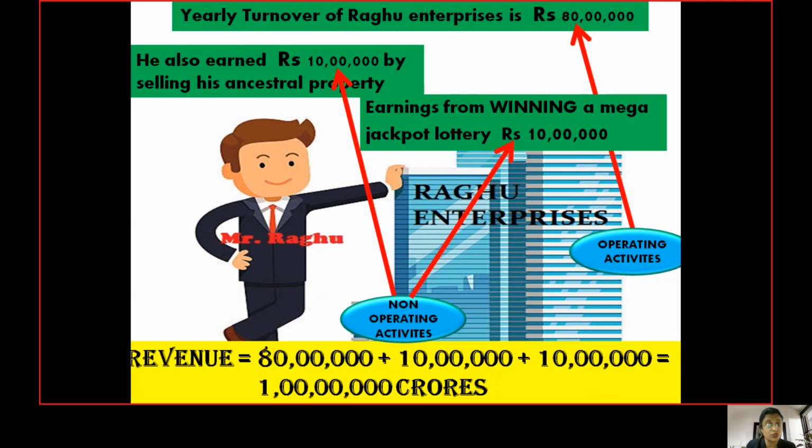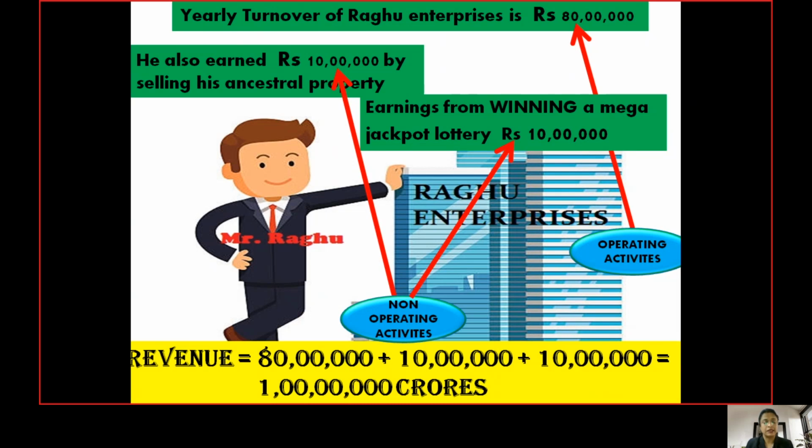This 1 crore of revenue doesn't mean the whole 1 crore is retained earnings or savings for the business. Now Raghu needs to calculate the profit, and as per accounting norms, he has to calculate his income as well.